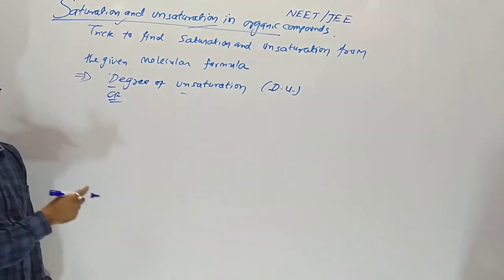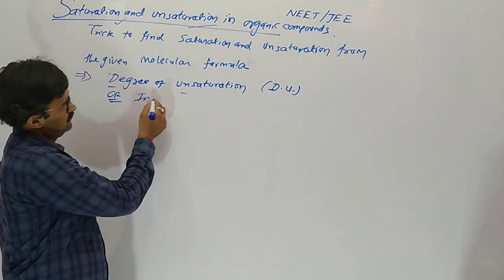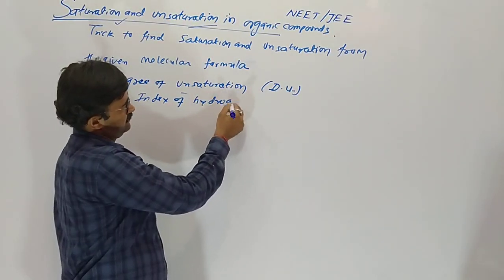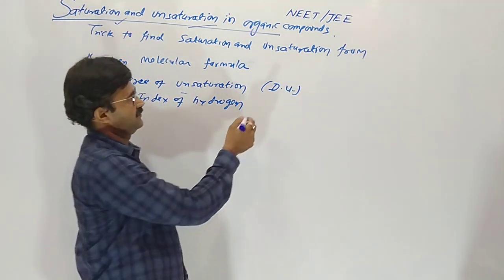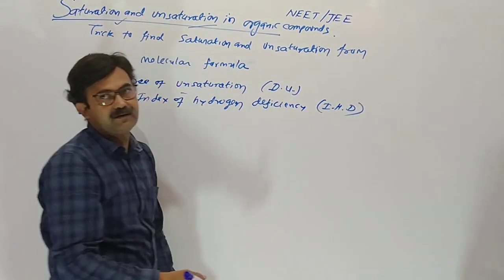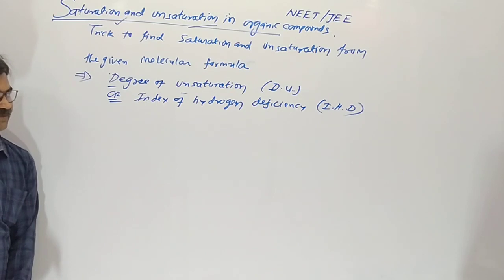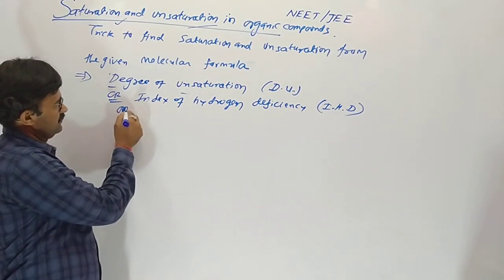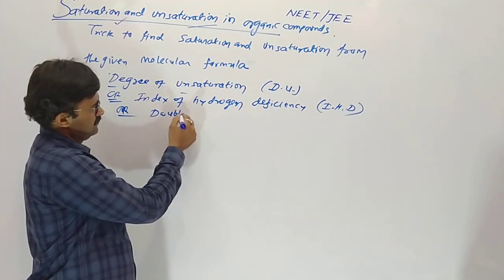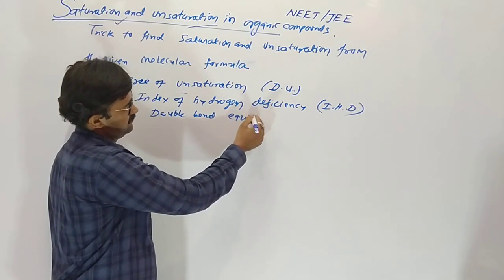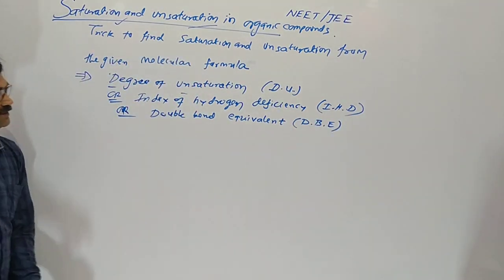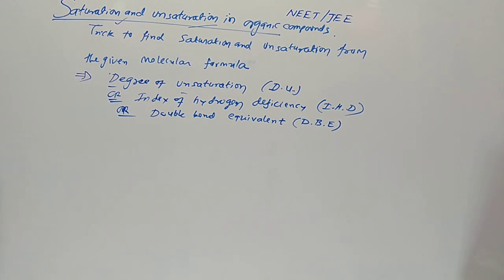Another name of it is index of hydrogen deficiency, IHD. And the third one is double bond equivalent, DBE. We will use only one word, DU. Yes.